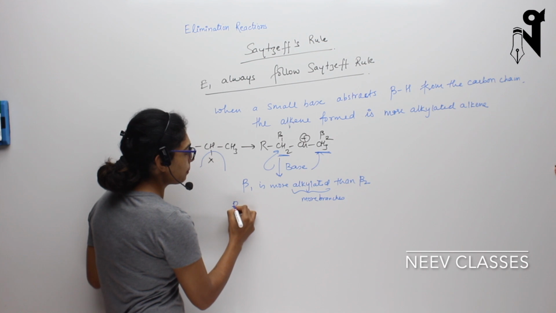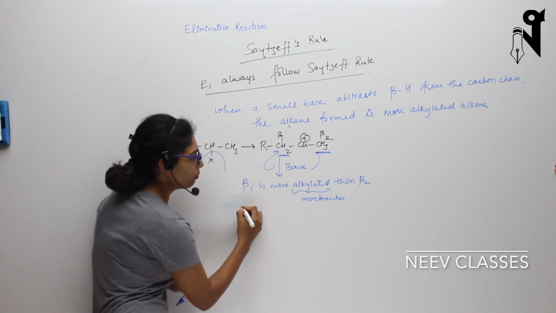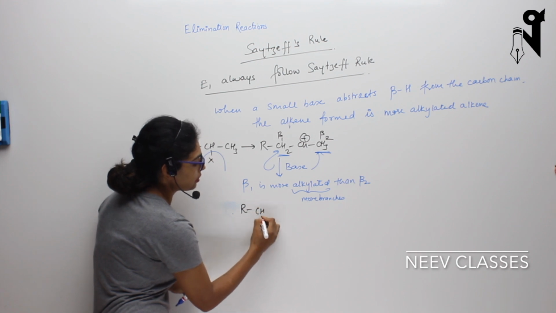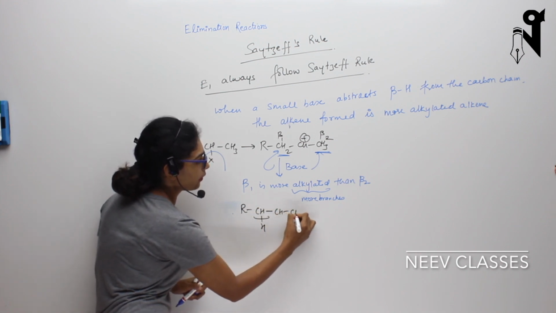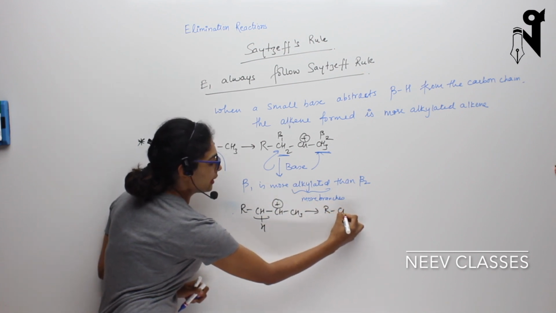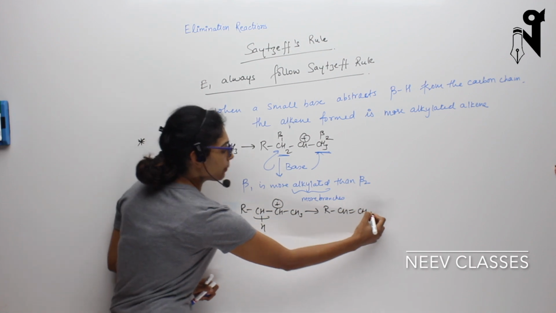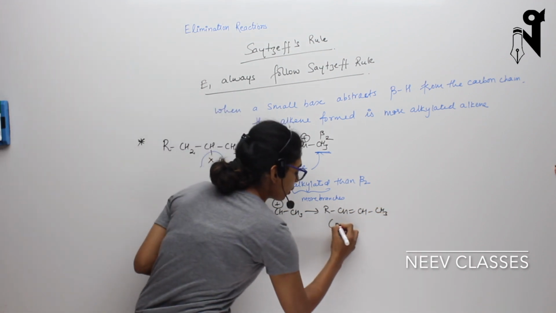and hence the product formed would be RC. So removal of this hydrogen will take place, and the product would be RCH double bond CH CH3. This will be my major product.